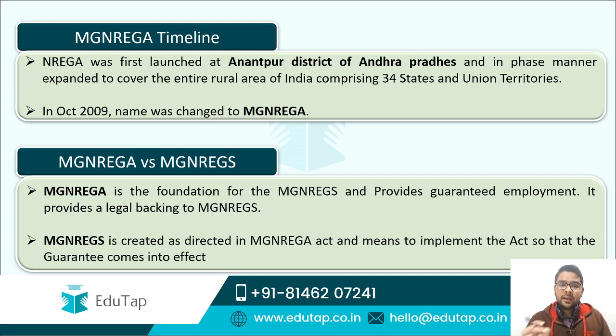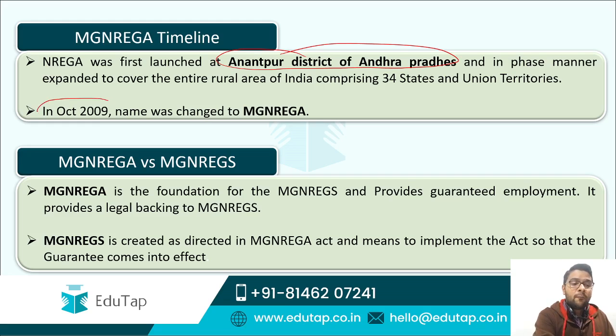Guys, NREGA, as it was launched in the year 2005, was first launched in the Anantapur district of Andhra Pradesh. So a question can be asked from this: MGNREGA was first launched in which of the following districts? It is the Anantapur district, and in a phase-wise manner it was extended to the entire rural area of the country. Now the next question can be framed from the second point, which is that the name of NREGA was changed to MGNREGA in the year 2009. So guys, these are the questions that can be framed from the introduction as well as the timeline.